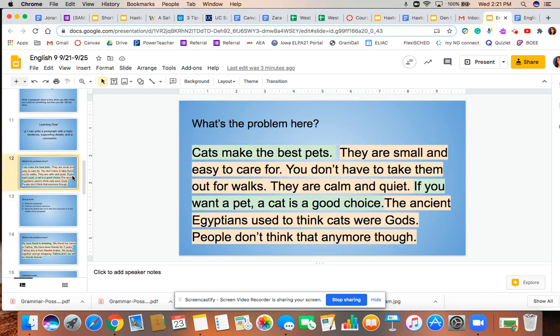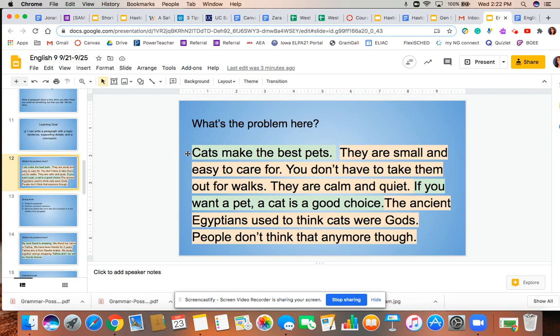Here we go. It says, "Cats make the best pets. They are small and easy to care for. You don't have to take them out for walks. They are calm and quiet. If you want a pet, a cat is a good choice. The ancient Egyptians used to think cats were gods. People don't think that anymore, though." Can you find the mistake in this paragraph?